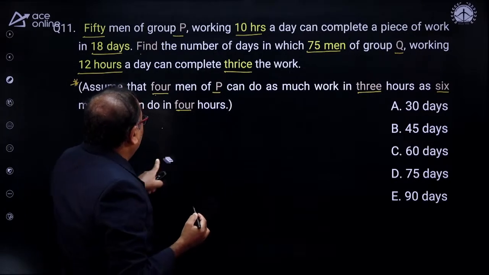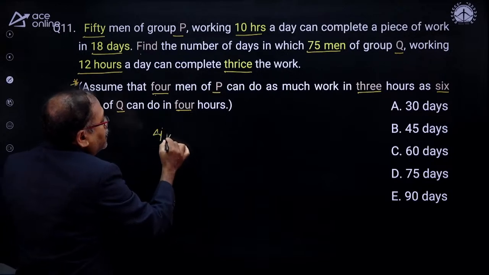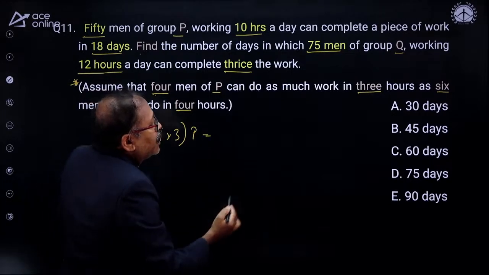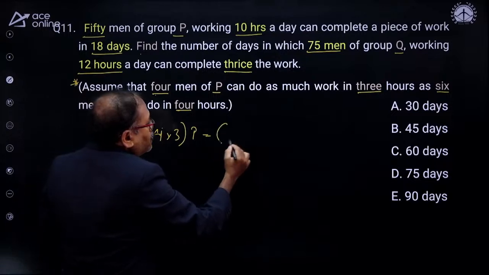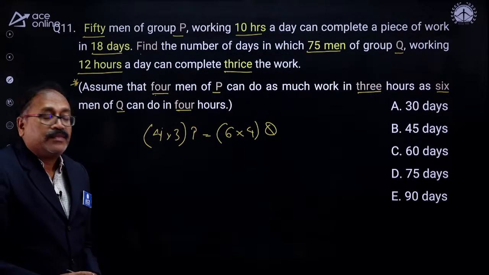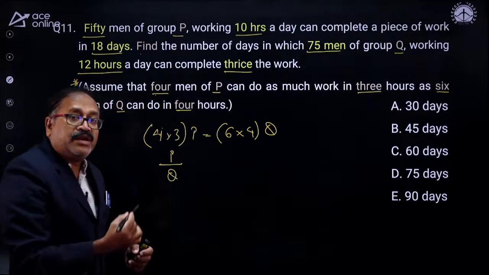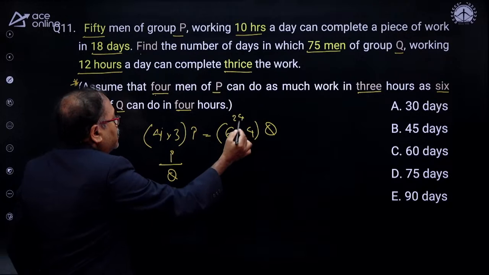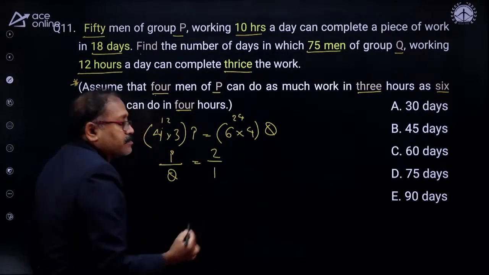4 men in 3 hours of P can do the same work as 6 men in 4 hours of Q. So what is P by Q? I will get the efficiency of the men in group P and the men in group Q. Here I notice that 6 times 4 is 24 and this is 12. So this ratio is 2:1.